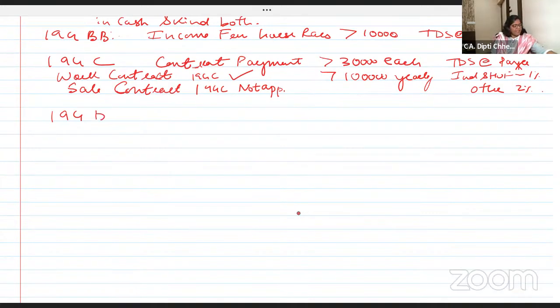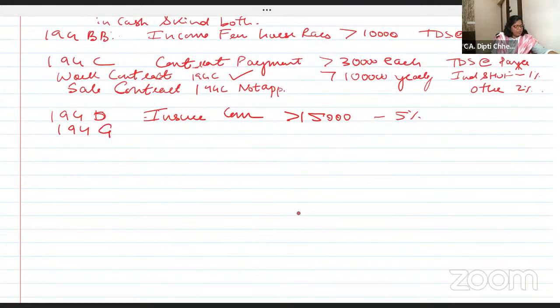तो 194D. Any person giving insurance commission greater than 15,000. TDS कितना कटेगा? 5%. 194D हो गया. Insurance commission greater than 15,000, 5%. Then 194H, सॉरी, पहले G. EFGH. 194D, 194G.